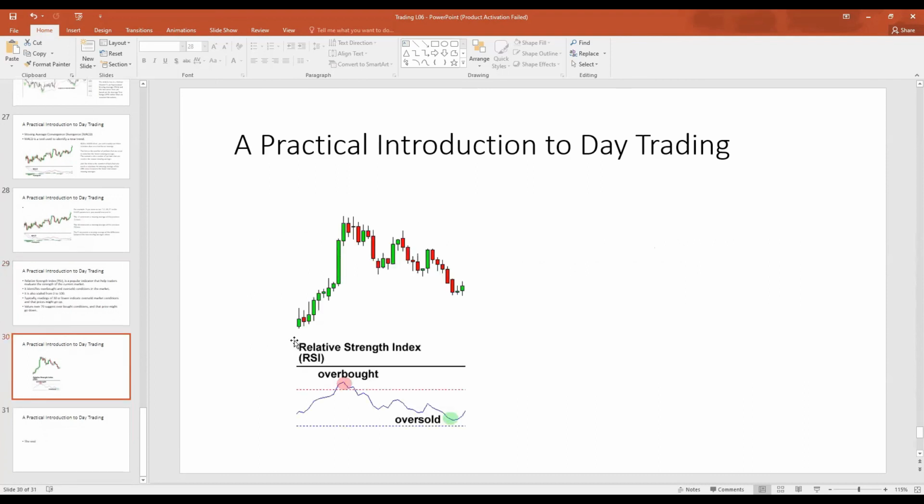So this is our relative strength index here. We see the price of the asset went up, and then reached here, it reached overbought conditions. When it reached overbought conditions, the next direction for the price of the asset to go was down, and the price of the asset actually went down. As the asset went from overbought conditions back down to normal areas, the price of the asset went down. Let me give you an example.